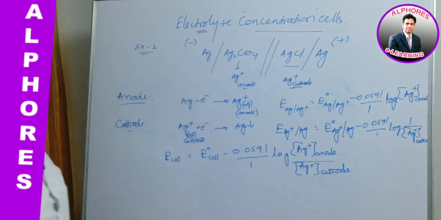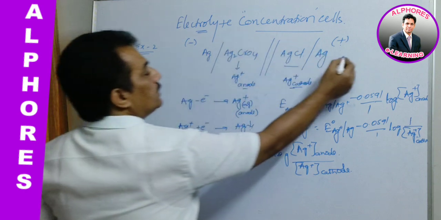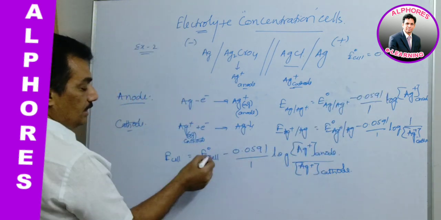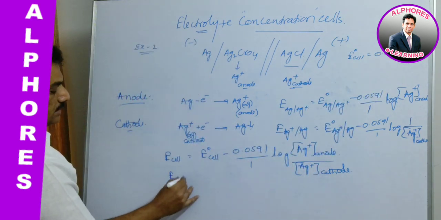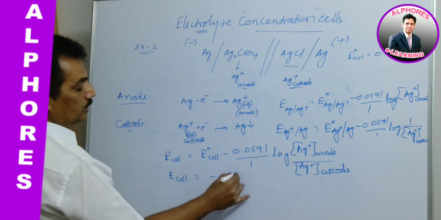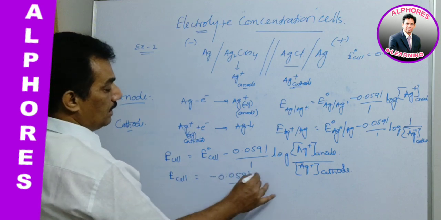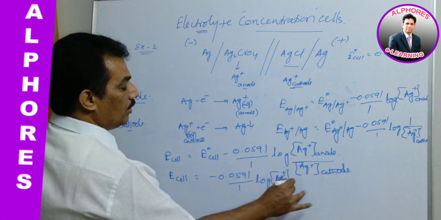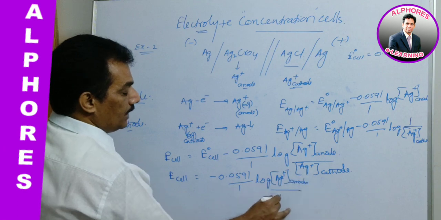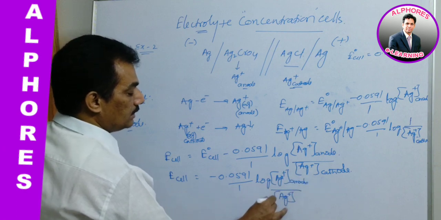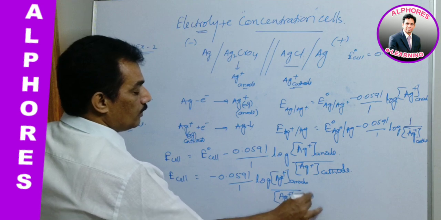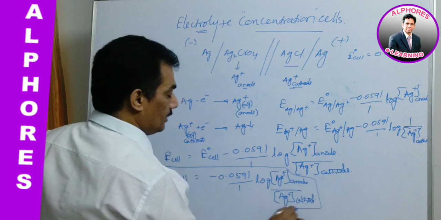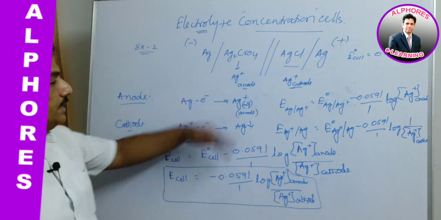This is the condition. And now as you know it is a concentration cell, thereby E naught cell should be 0, and hence when it is 0 we are getting E cell is equal to minus 0.0591 by 1 log Ag plus anode by Ag plus cathode. This is what we are getting with the Nernst equation, but this can also be rearranged.